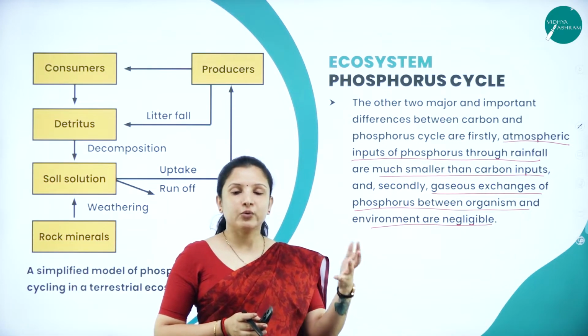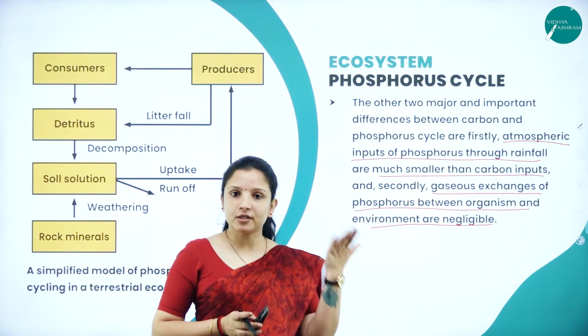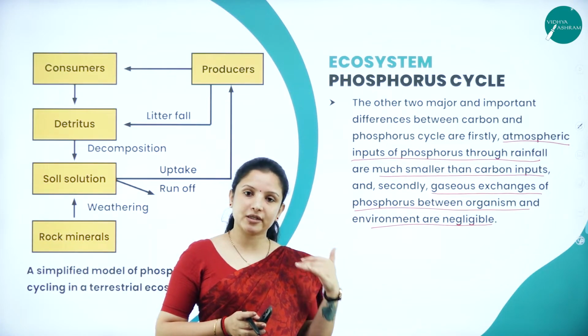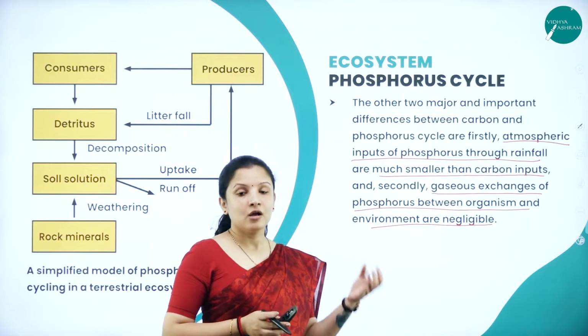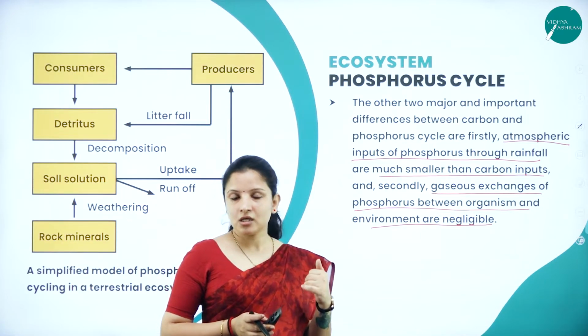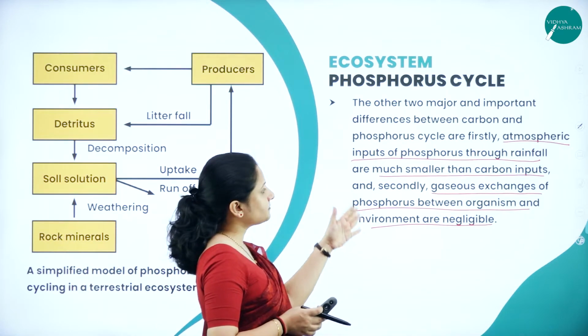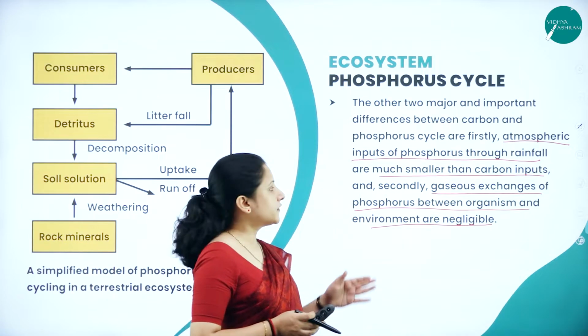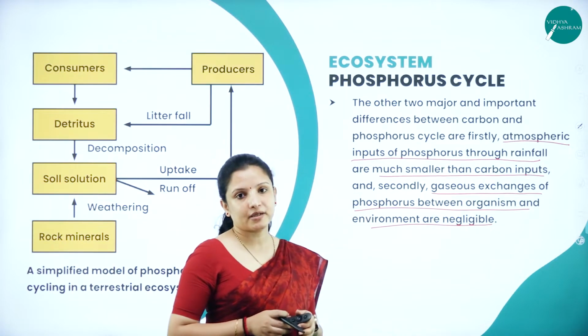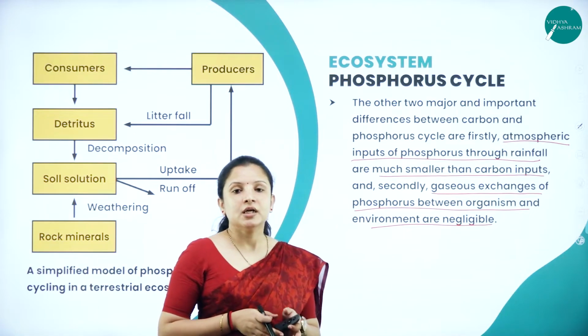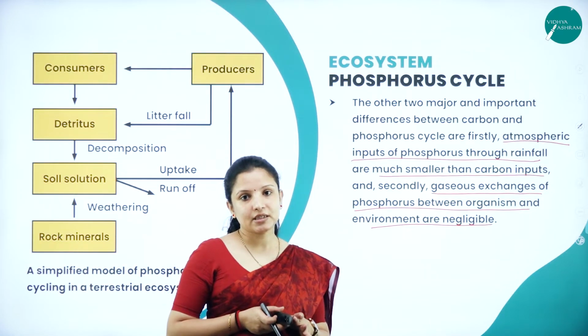But the gaseous exchange of carbon between animals and the environment is quite more, because we take in oxygen and we give out carbon dioxide. Plants also, during respiration, give out carbon dioxide. Only for photosynthesis they take in carbon dioxide. So that is why the gaseous exchange of phosphorus between organisms and the environment is negligible. So these are the differences between the phosphorus and the carbon cycle.